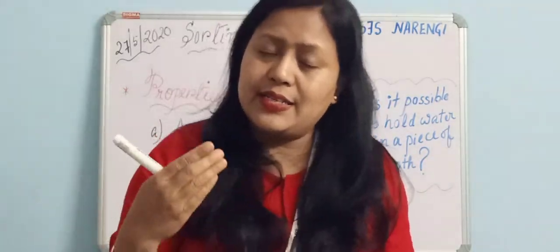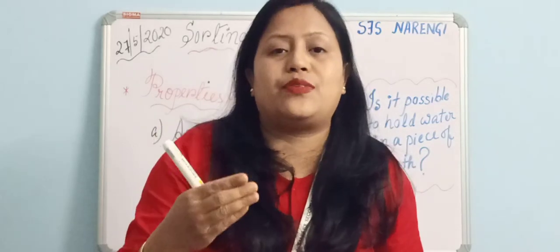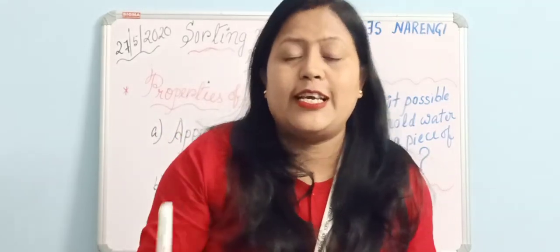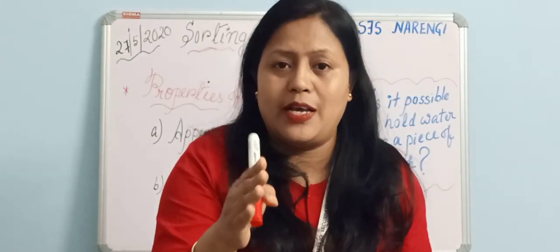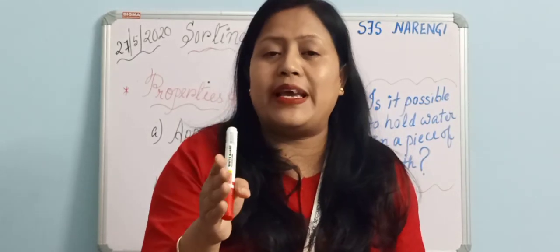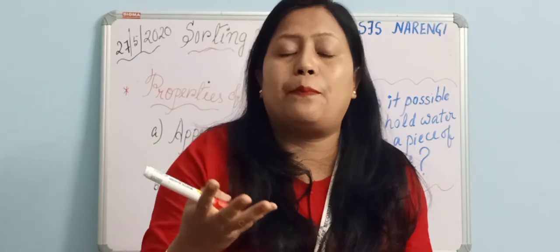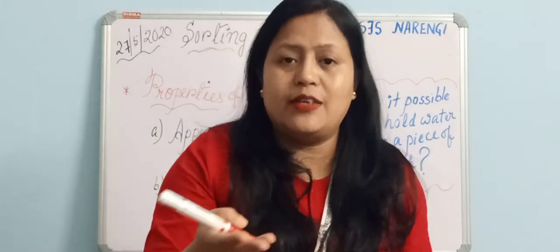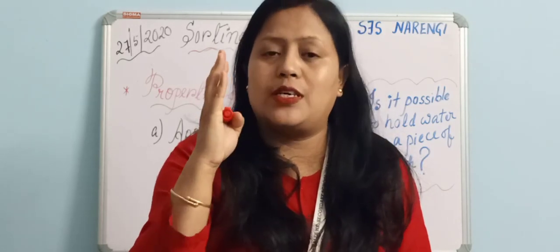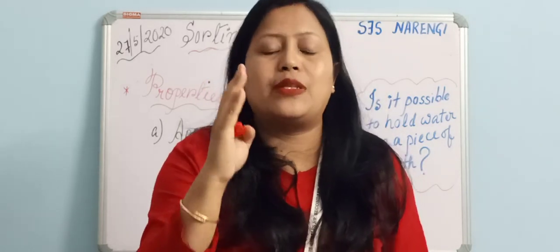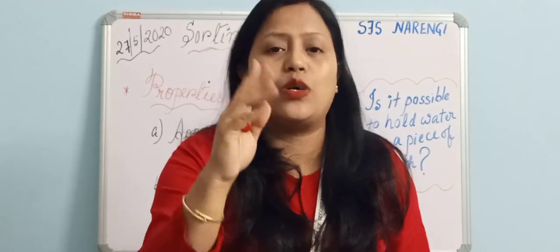Do you think it is possible to hold water in a piece of cloth? It is not at all possible. I would say it's impossible because we cannot make any tumbler with a piece of cloth. Rather, we need tumblers made of glass or plastic to hold the water.